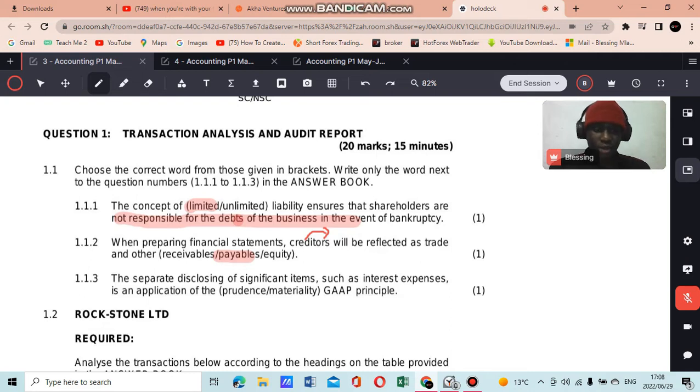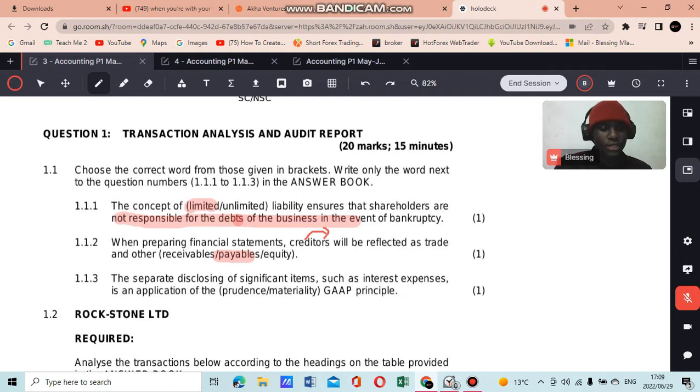If you've taken out a loan of 500,000, that has to be disclosed separately, meaning it has to have a line item in the financial statement. We have to say loan 500,000. It's not like those small things that can be grouped together, such as when you were in grade 10, you had an account of sundry accounts, where I would put the summation of all the little transactions that happen, which are not significant, so we include them there.